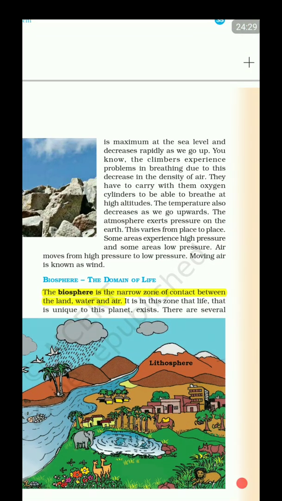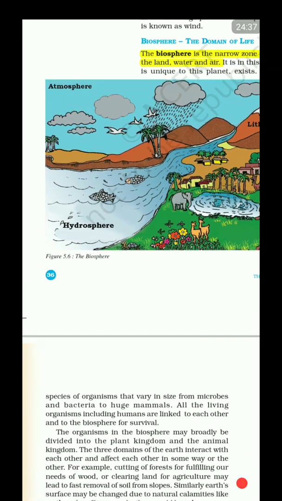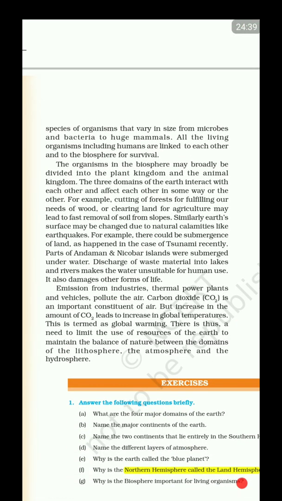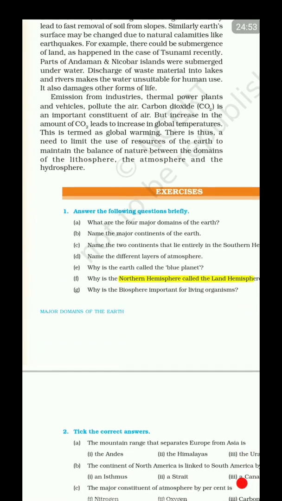And next, if we move to the biosphere, it is the narrow zone of contact between the land and the water. It is in this zone that life that is unique to this planet exists. There are several species that vary in size, from microbes to bacteria to huge mammals, and we must definitely use resources judiciously because it is impacting the biosphere. Yes.